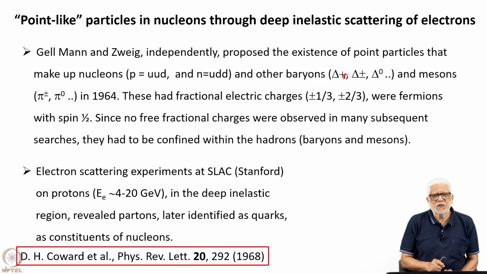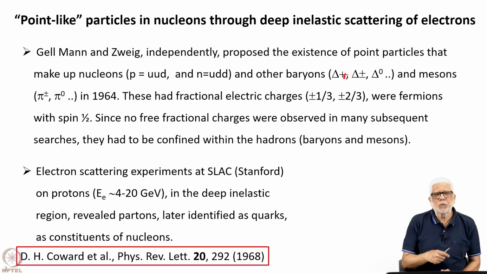This quark was a very strange thing that they proposed. It had to have fractional charges. So, plus or minus 1/3, plus or minus 2/3 and so on. They were, of course, supposed to be fermions with spin half. Since no free fractional charges were ever observed in Millikan kind of experiments, or in many searches that were carried out, it was concluded that they had to be confined to the hadrons, the baryons and the mesons.